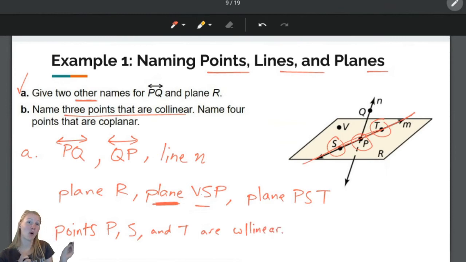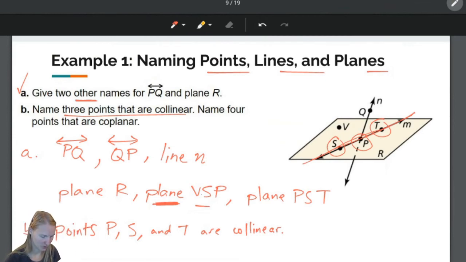If you do not say points, I don't know what you're talking about. The whole reason that we're saying all these definitions and getting on the same page about these definitions is so that later in the class, when I say point P, you know what I'm talking about. And when I say these points are collinear, you know what I'm talking about. It is very important that you understand everything in this lesson.